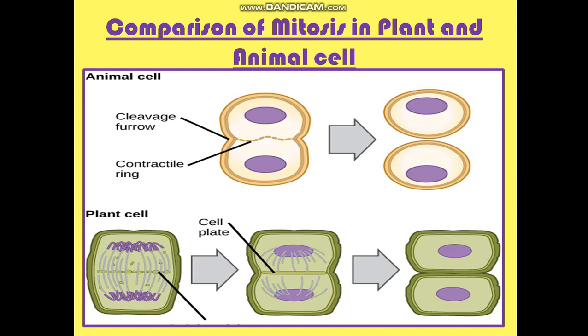The cell plate is laid down at the center of the cell, which then grows and extends towards the cell membrane. The third point of difference is that mitosis in animal cell occurs in most tissues throughout the body for growth and replacement, whereas in plants it occurs mainly at the growing tips for lengthening and at the sides for increasing the girth. So this table 2.1 on page number 15 is important.